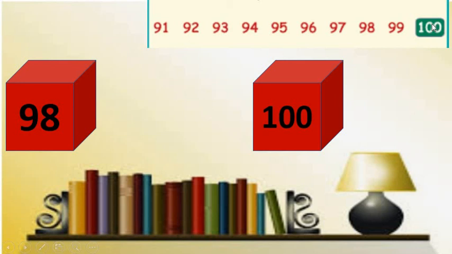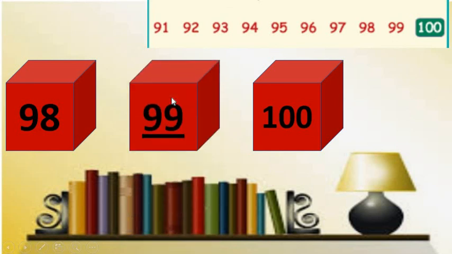We have number 100. Before 100 there is number 99. So we can say that 99 is the between number of 98 and 100. I hope you all understand numbers after, before and between very well.